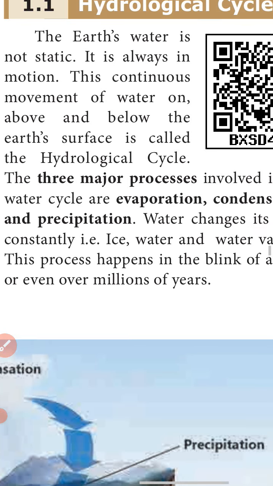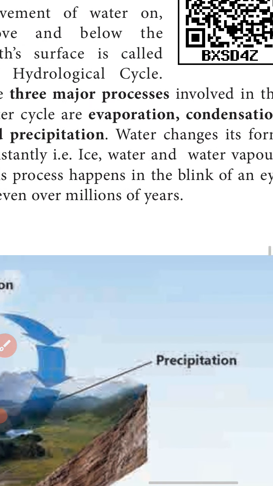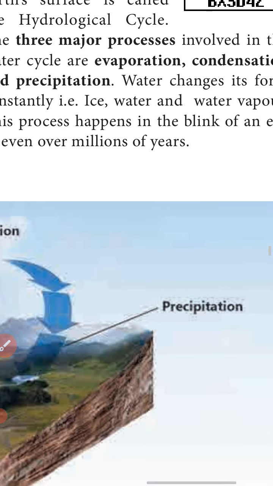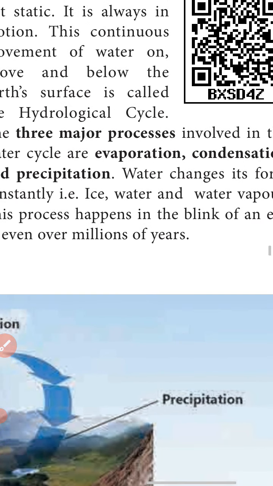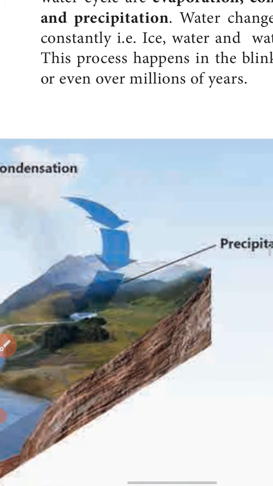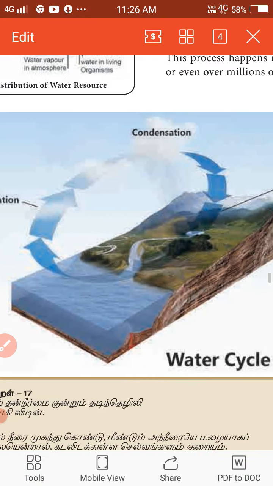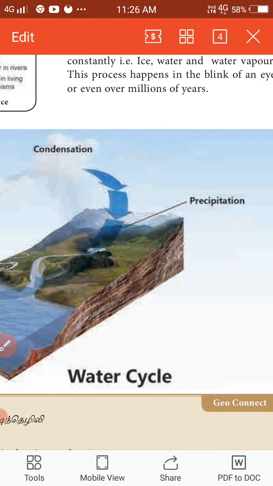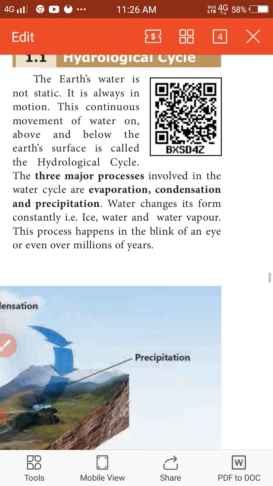What are the three major processes involved in the water cycle? One is evaporation, then condensation and precipitation. See, evaporation, condensation and precipitation. These are the three major processes of the water cycle.